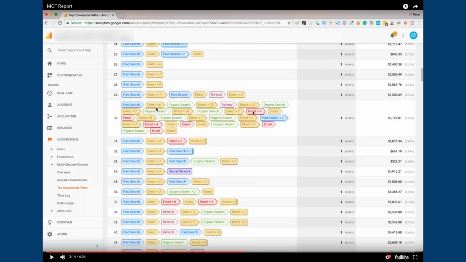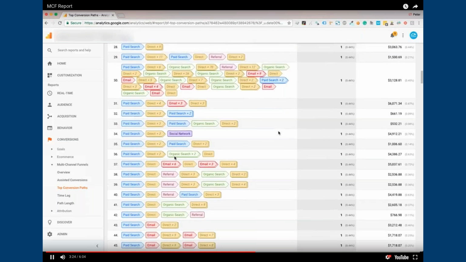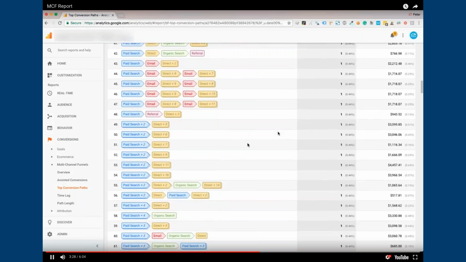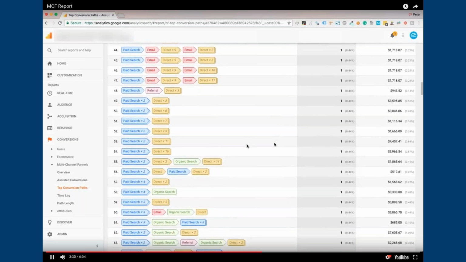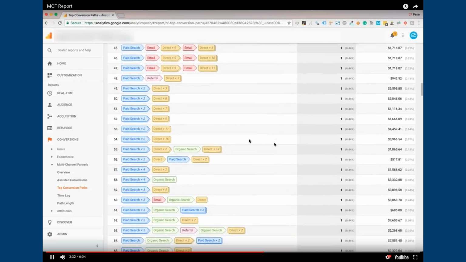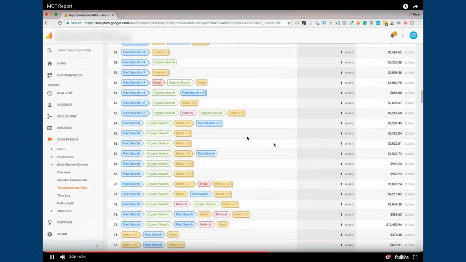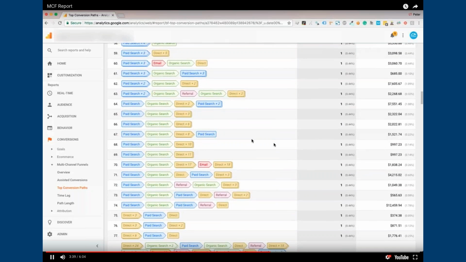So here we see email get involved in this. We'll take another look at email in a minute, but as you can see, these journeys get pretty long. I've got one other real special. Here's a transaction attributed to social. That was through paid too. It started as paid, converted from social. So it's important that you stay visible.